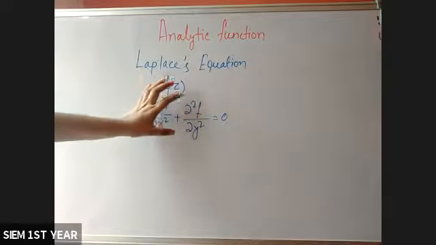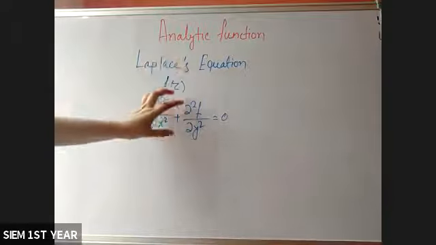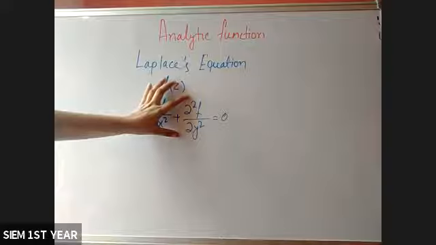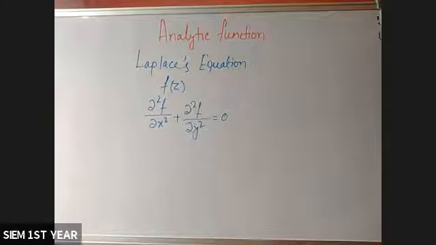Similarly, first find the first order derivative with respect to y, that is del f del y, and again the derivative of del f del y with respect to y will be del 2f del y2. It is the same concept, only there are two independent variables. That's why we are considering partial derivatives.